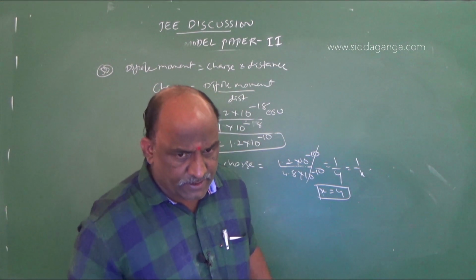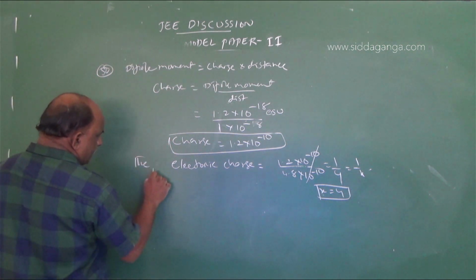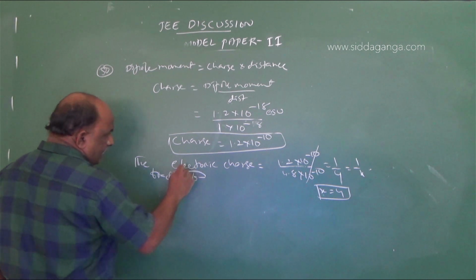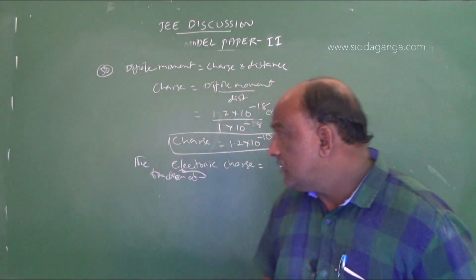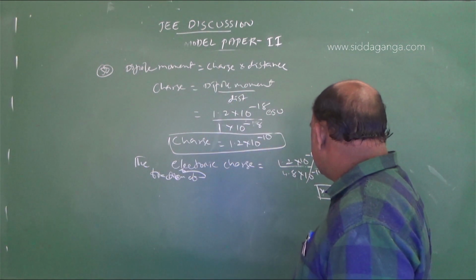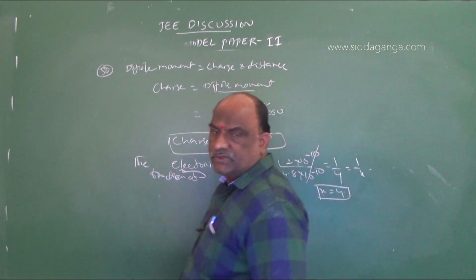So the fraction of electronic charge is equal to 1.2 into 10 power minus 10 divided by 4.8 into 10 power minus 10. It is nothing but 1 by 4. So 1 by x is equal to 1 by 4. So what is x? The x value is equal to 4.